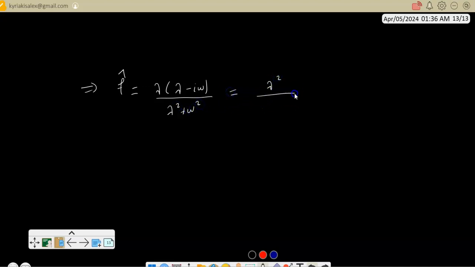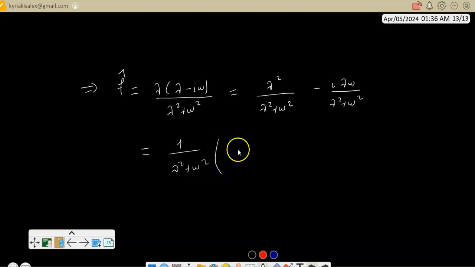This is lambda squared divided by lambda squared plus omega squared, minus I lambda omega divided by lambda squared plus omega squared. I can take 1 divided by lambda squared plus omega squared as the common factor, and inside I have lambda squared minus I omega lambda. So the Fourier transform depends on omega and on the parameter lambda.